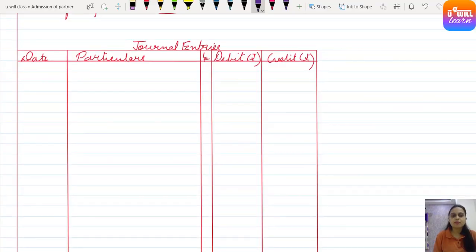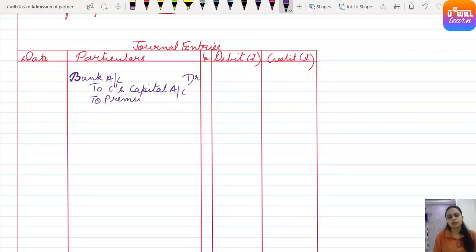So first entry, bank account debit to, yes, what has he brought? Capital. So to C's capital account, and also he has brought premium for goodwill. So to premium for goodwill.